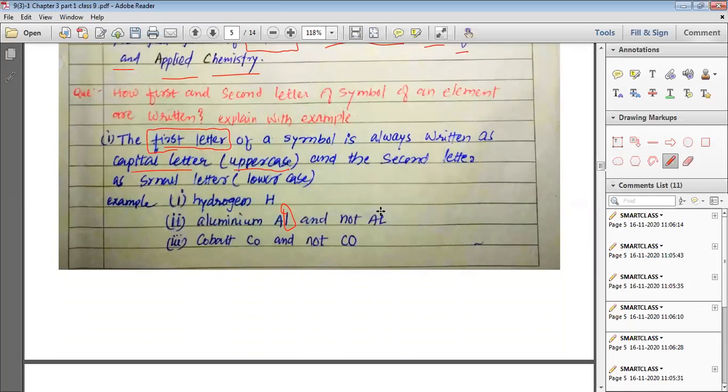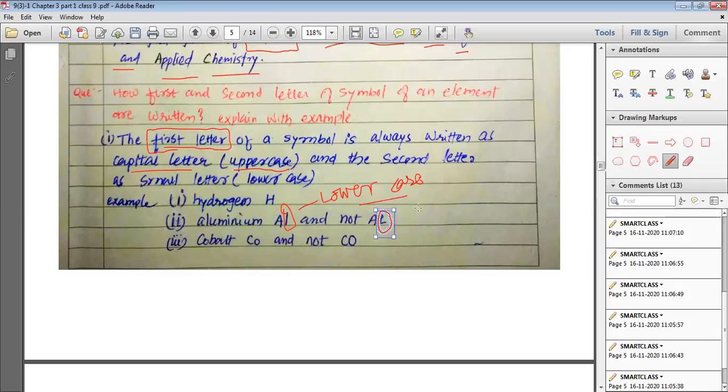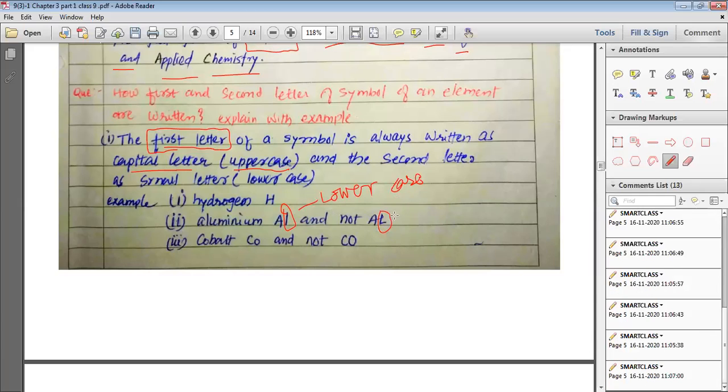We can choose another letter from the name of the element, and that letter should be written in the lower case, not in the uppercase. So you can see here from the example that if you write the second letter even in the uppercase, then such a name is not approved.